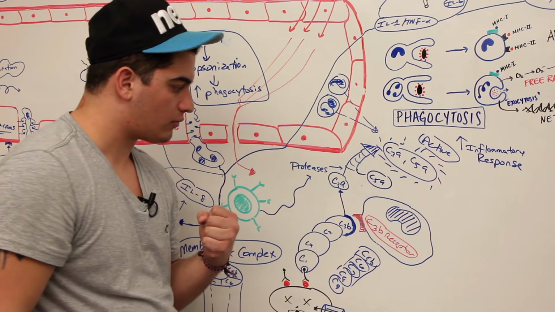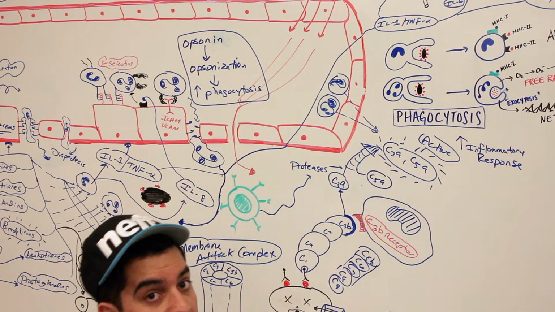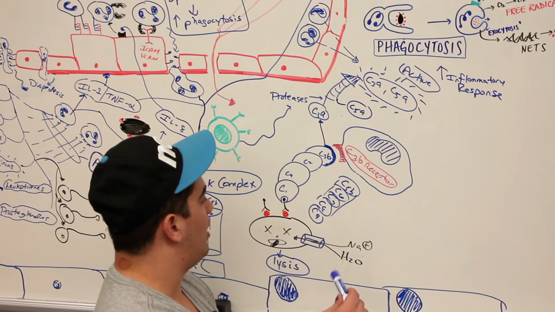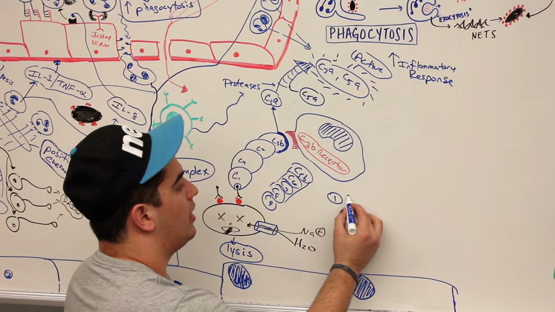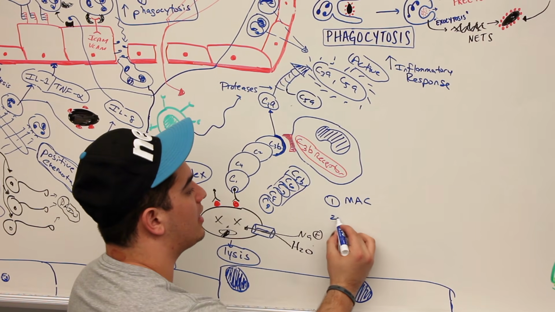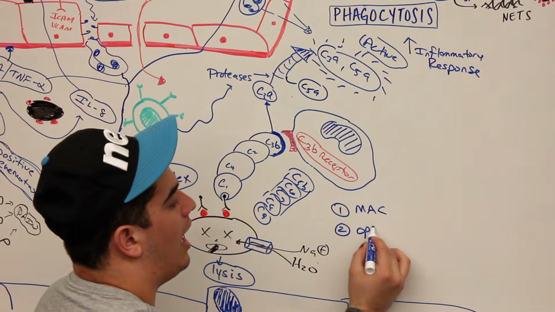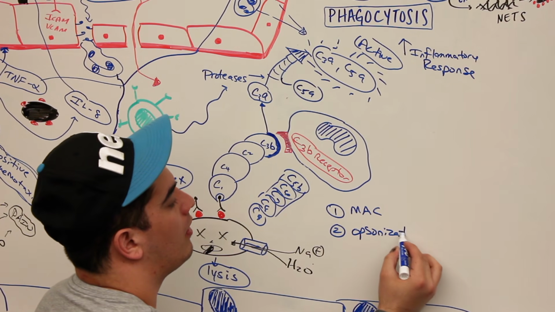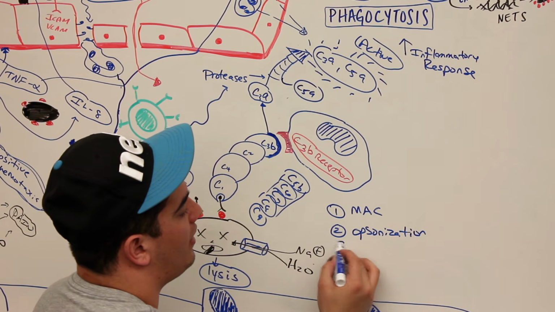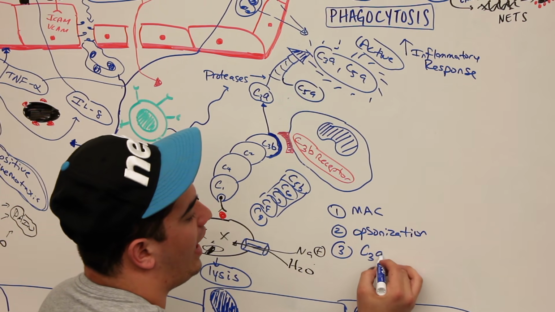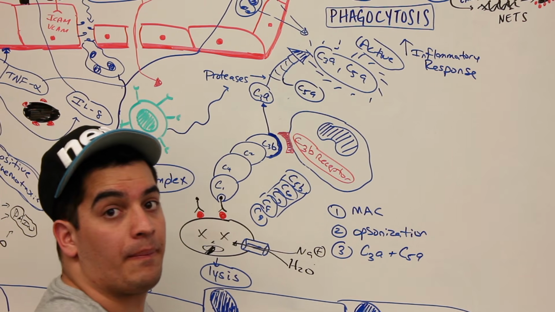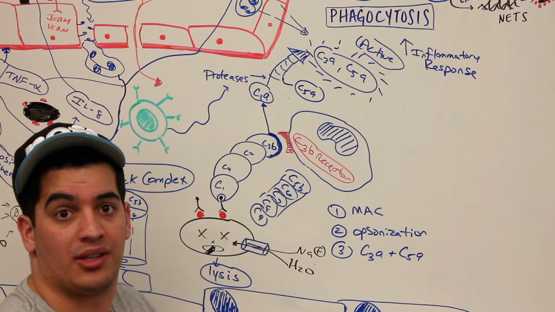All right, now, what is the overall result then? Again, what is the overall result of this right here? First thing is membrane attack complex. Second thing is opsonization. And actually there is a third thing, and that is the release of C3a and C5a, because that enhances the inflammatory response, right?